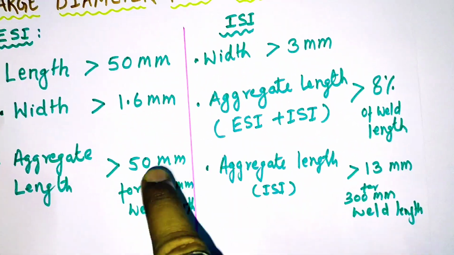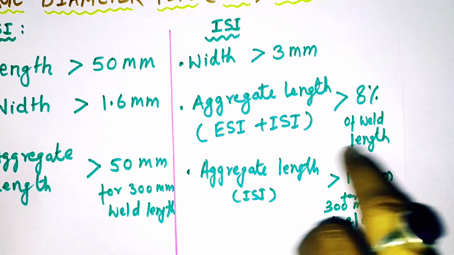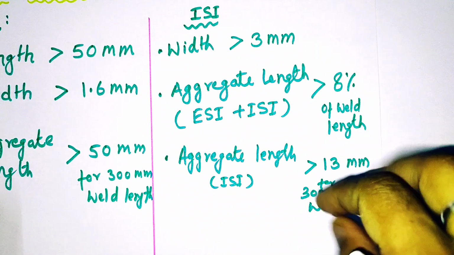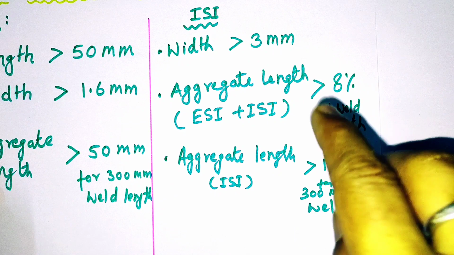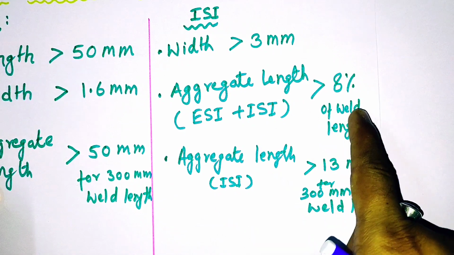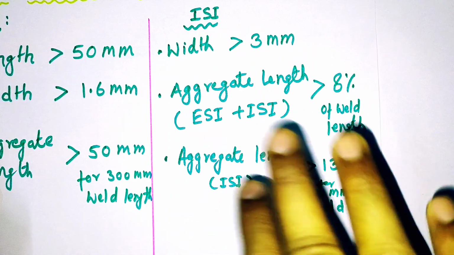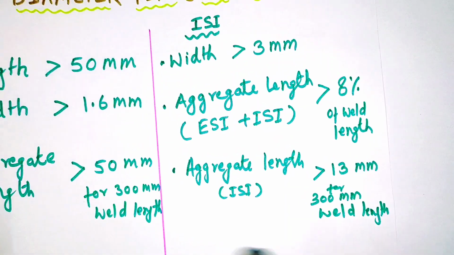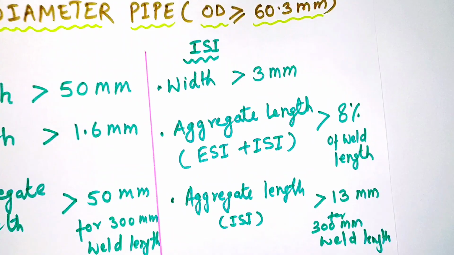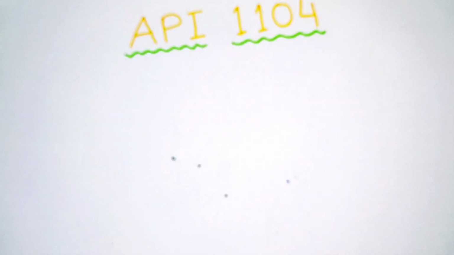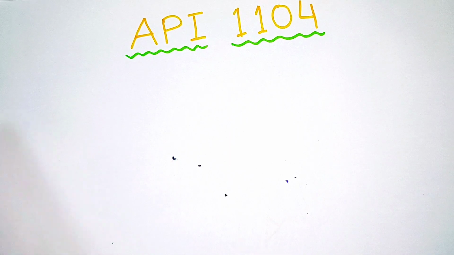And if both ESI and ISI are there, then we'll use this criteria, 8% of the weld length. If the welding is, suppose, 300 mm, then 8% of 300 mm will be something around 24. So if the cumulative length of ESI and ISI is more than 24, we'll reject that. So friends, this is the main criteria for slag inclusions. There are some minor criteria also given, but I have laid out the important ones.